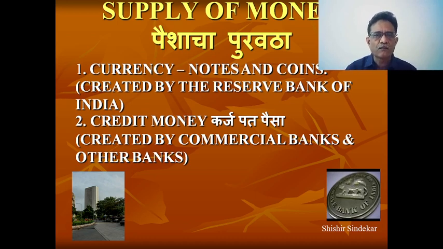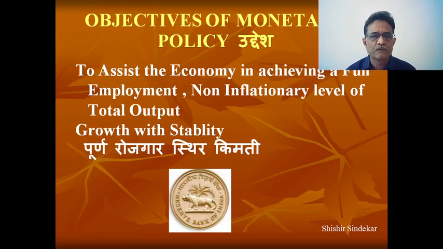So the volume of notes and coins and the volume of credit supply actually determines the economic growth rate of that economy. That's why the role of banks is most important, critical for the growth of the economy.